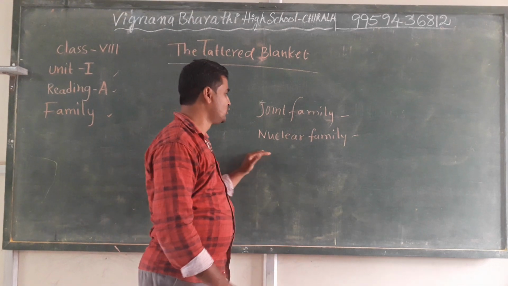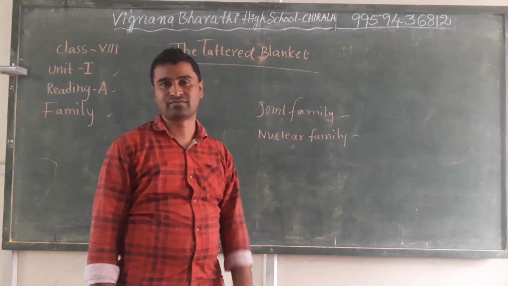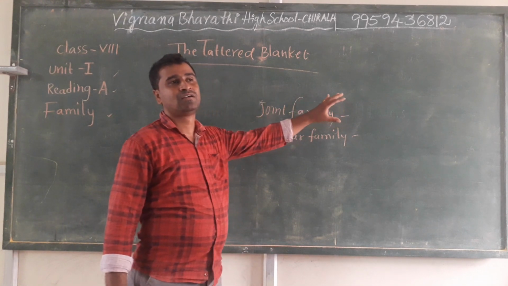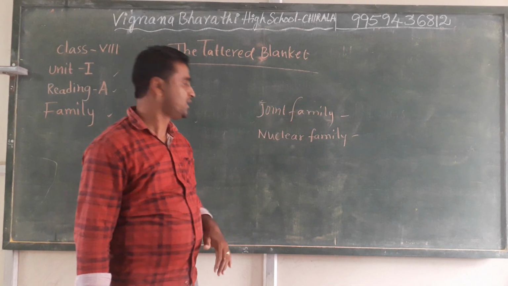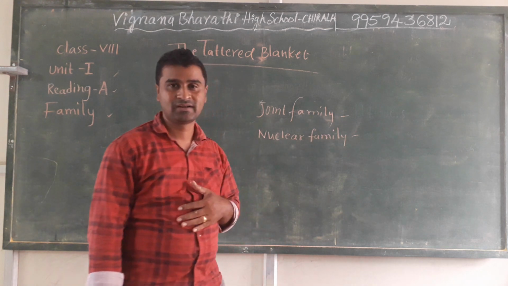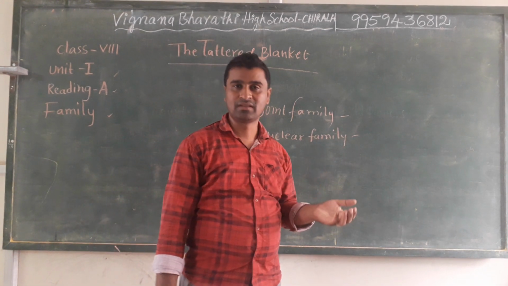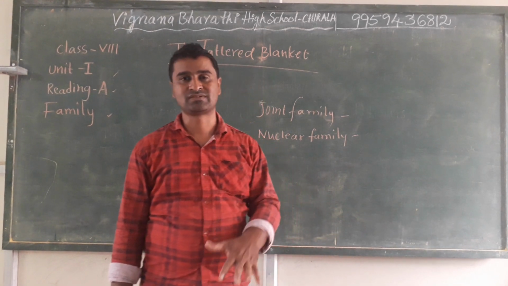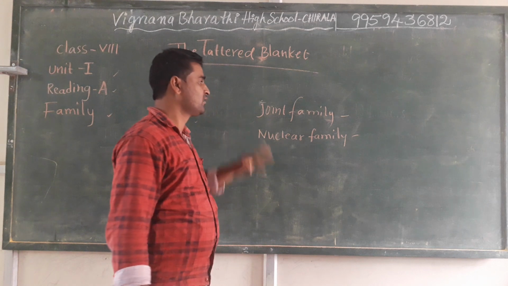That is called a nuclear family, or small family. A joint family is a big family where our relatives, everybody, are there. A nuclear family is a small family: our father, mother, and our brother or sister.